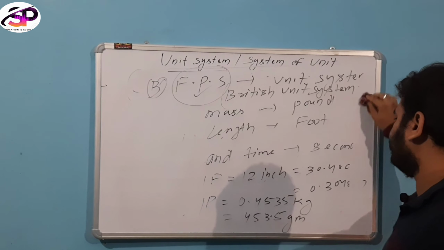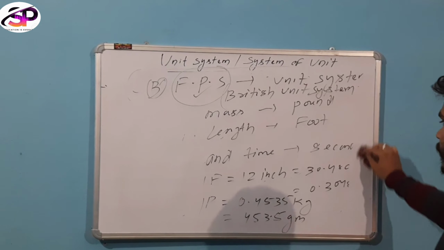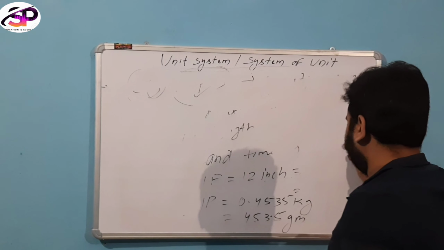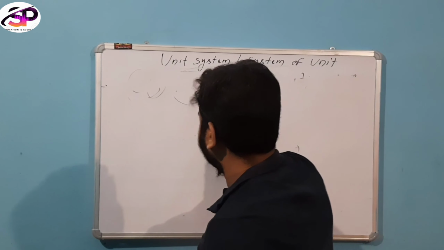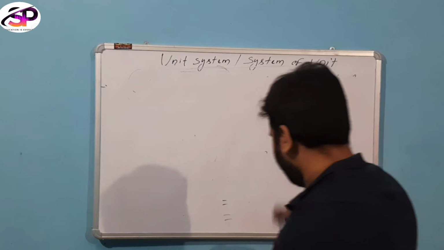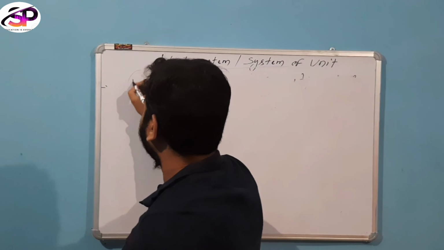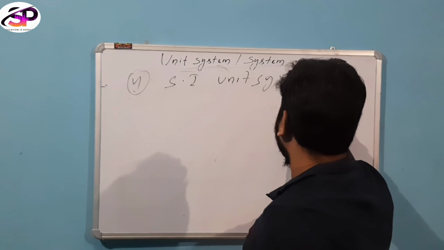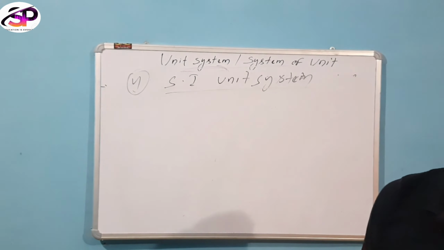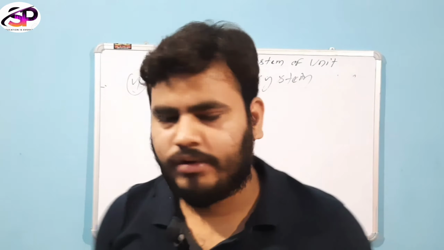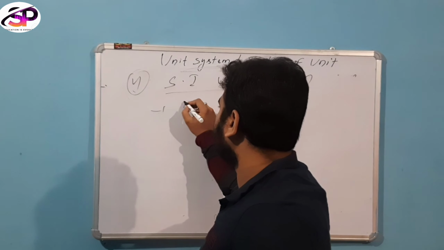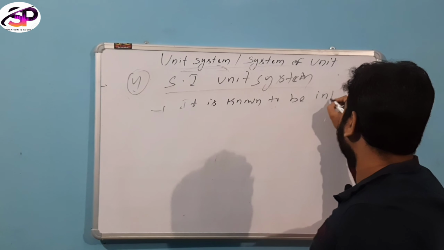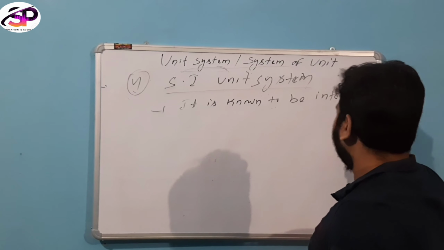Then the fourth one is the SI unit system. What do you mean by SI unit system? First key point: it is known as the international unit system.